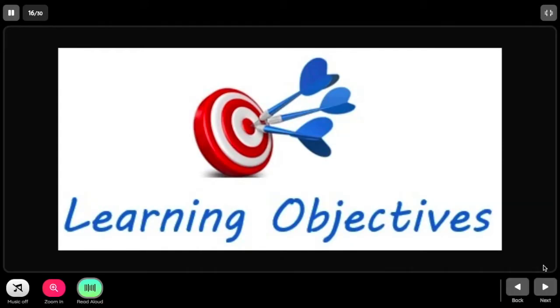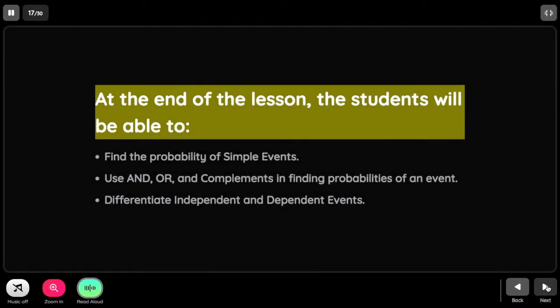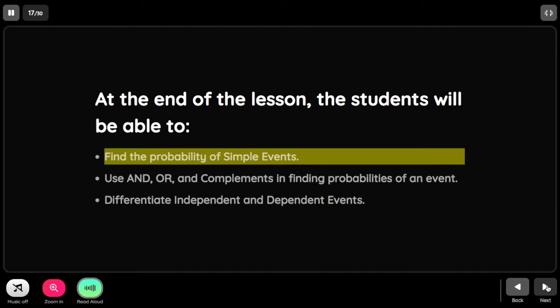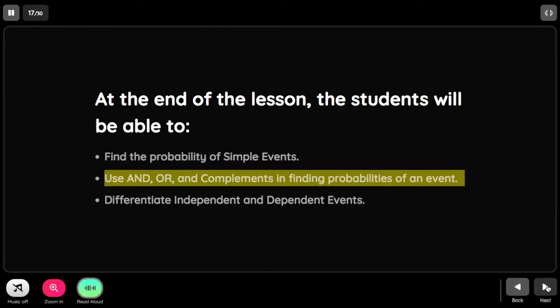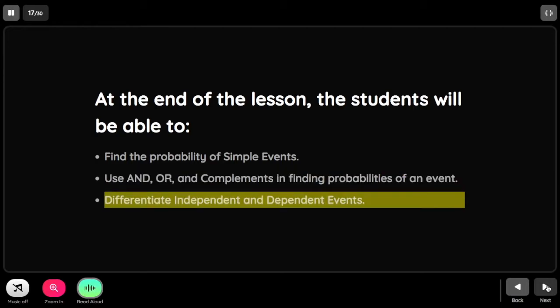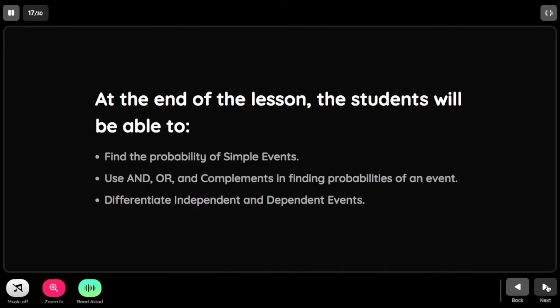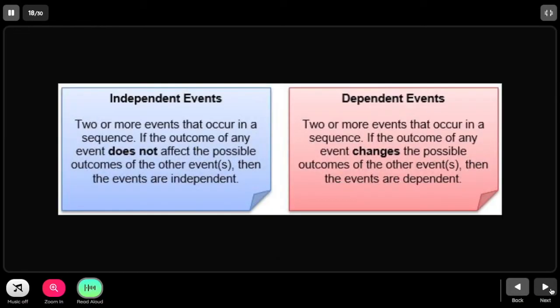Our learning objective for today: at the end of the lesson, the student will be able to find the probability of simple events, use and, or, and complements in finding probabilities of an event, and differentiate independent and dependent events.